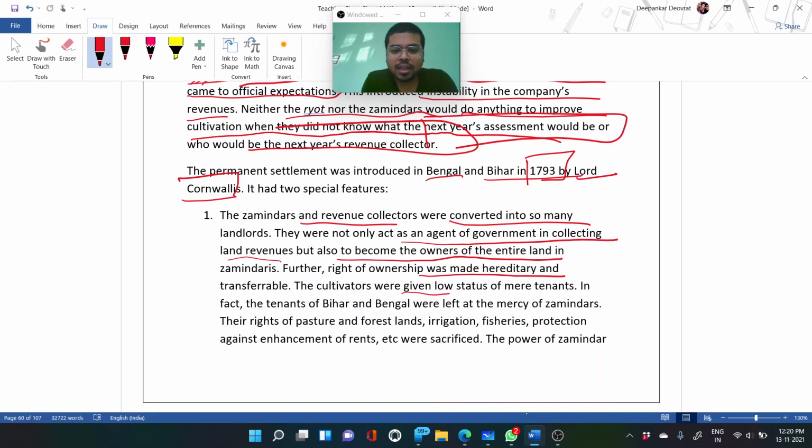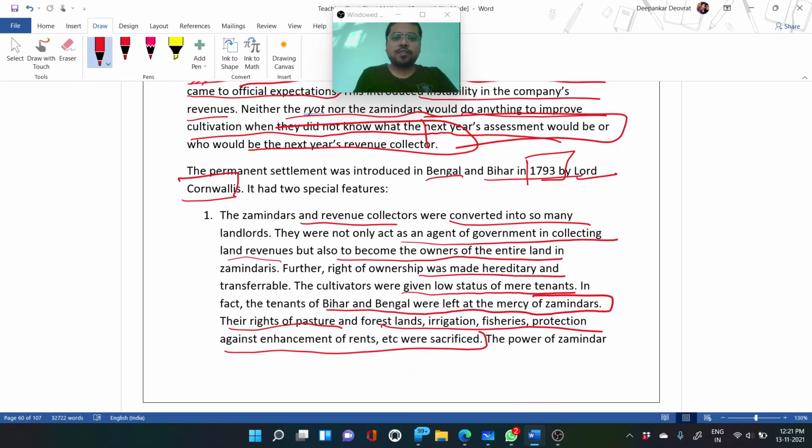The cultivators were given the low status of mere tenants. The persons who were working on the lands, their position was worse, and they were only tenants there, like bonded laborers. In fact, the tenants of Bihar and Bengal were left at the mercy of zamindars. Their rights of pastures and forest land, irrigation, fisheries, and protection against enhancement of rates were sacrificed. So there were no rights or protection for them. Those things were for zamindars because they were getting profit.